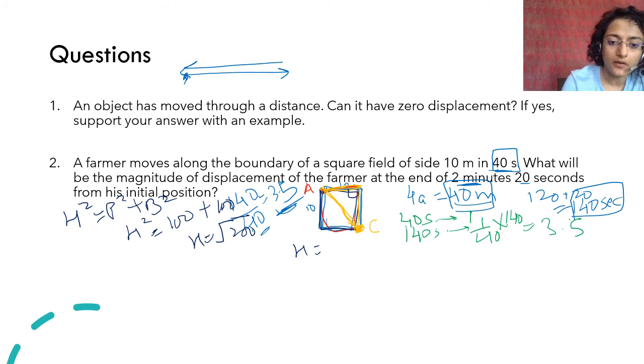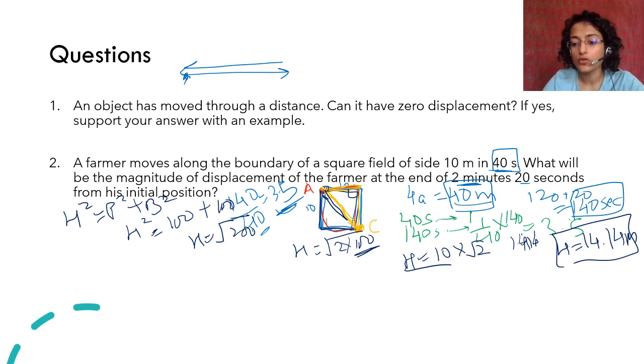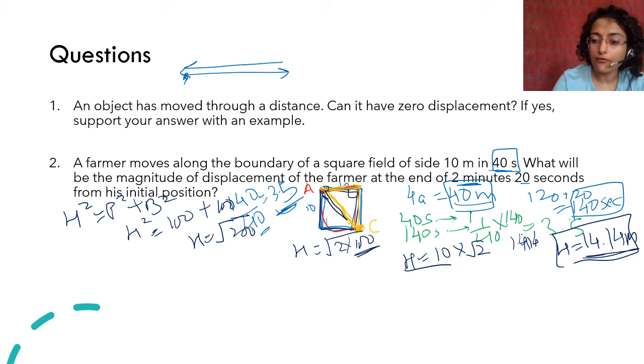You can simplify it and see that it is 2 into 100. 100 का square root क्या होता है? 10. So hypotenuse is 10 into under root of 2. Under root of 2 is 1.414. So the answer is hypotenuse is 14.14 meter. So this is the actual displacement. Even after he took 3.5 rounds, he was only displaced by 14.14 meter. This is the displacement. Okay, do you understand this?